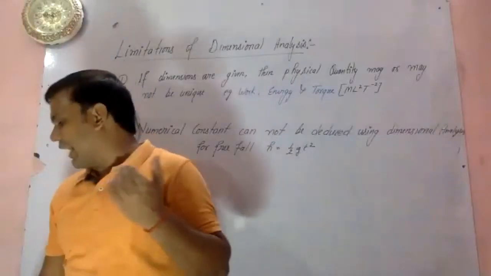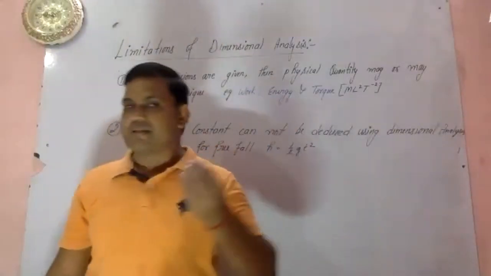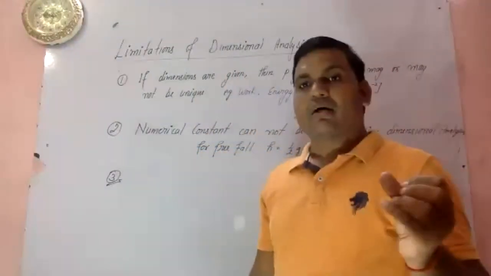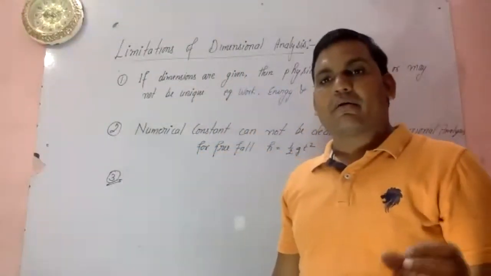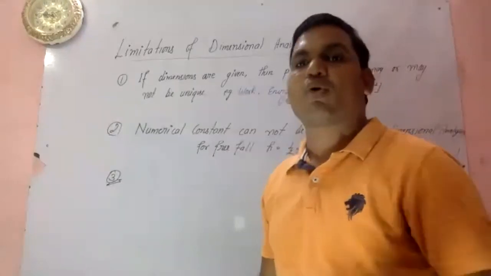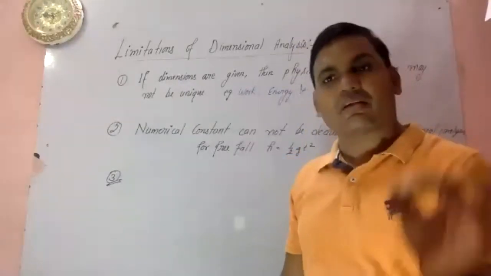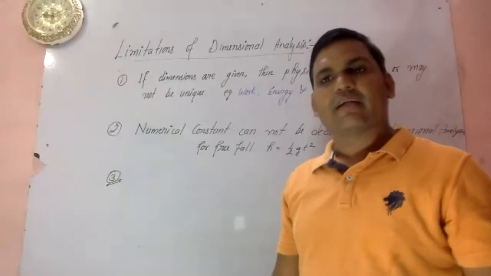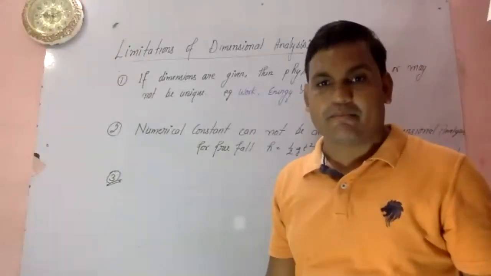So this method cannot derive formulas that depend on more than 3 physical quantities. If there are more than 3 physical quantities on which a physical quantity depends, then it can't be derived.